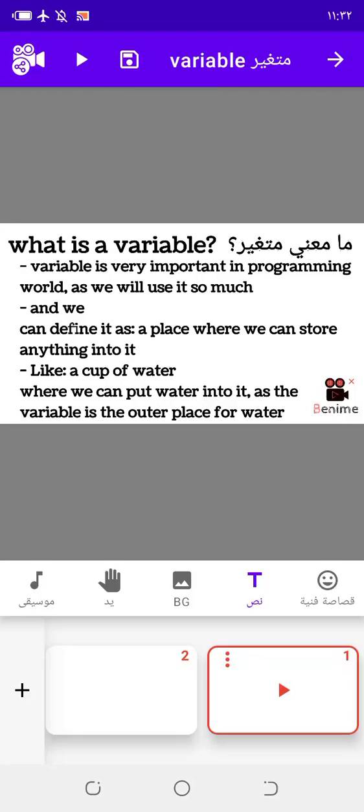What is a variable? Variable is very important in the programming world as we will use it so much. So, what is the meaning of variable? We can define it as a place where we can store anything into it, like a cup of water, where we can put water into it, as the variable is the outer place for water.